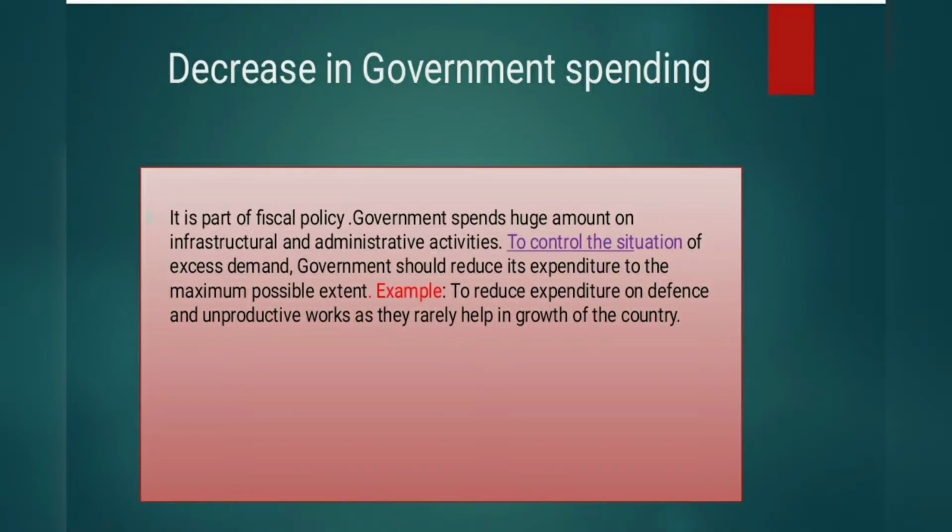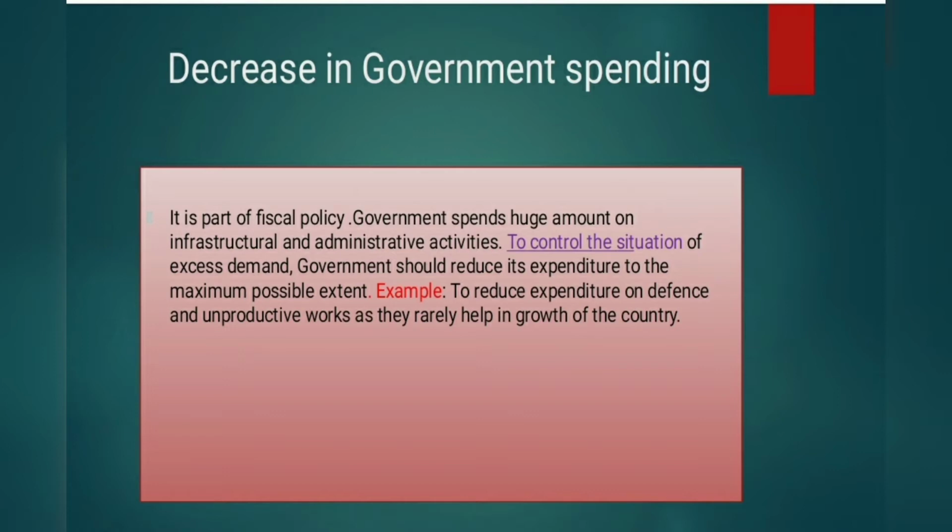First one is decrease in government spending. Here, decrease in government spending is a part of fiscal policy. Government spends a huge amount on infrastructural and administrative activities. So to control the situation of excess demand, government should reduce its expenditure to the maximum possible extent. Decrease in government spending will reduce the level of aggregate demand in the economy and helps to correct the inflationary pressure in the economy.